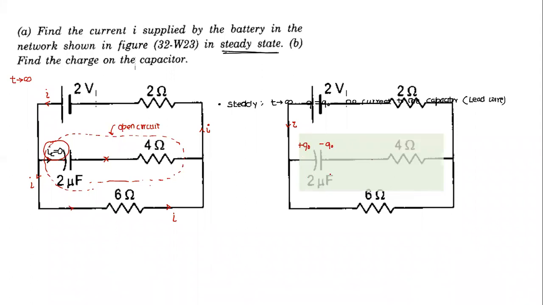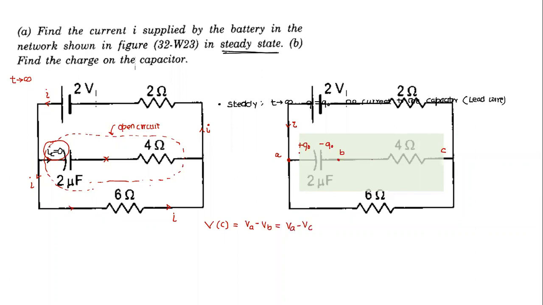Capacitance is given. If I find the potential difference, I need to know the potential between this point and this point. But between this point and this point, there's no potential difference. So the potential difference across the capacitor is between this and this. Let me mark this point as A, this is B, and this is C. So what is the potential difference across the capacitor? V across the capacitor is how much? I could have written it as VA minus VB, 2V minus I into 2. No, it can also be written as VA minus VC.